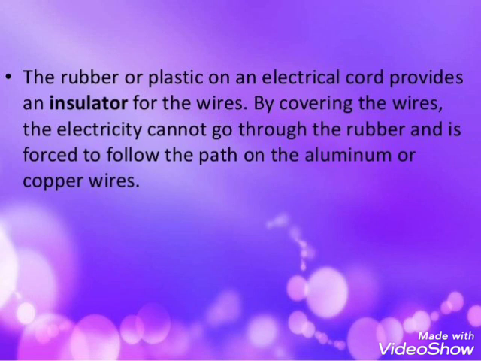The rubber or plastic on an electric cord provides insulation. It provides an insulator for the wire. It is called insulation. By covering the wires of electricity, electricity cannot go through the rubber, and it is forced to follow the path on the aluminium wires. So it is safe to use. It will not give us an electric shock. It will not be able to pass through rubber.